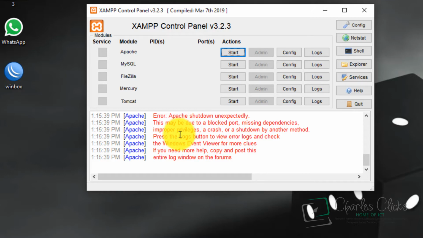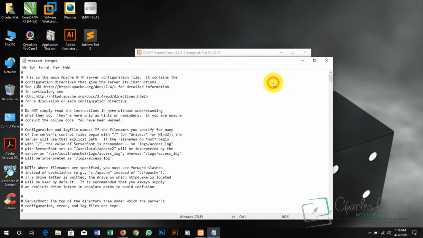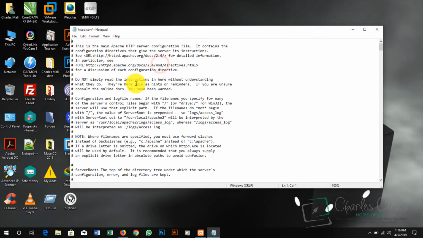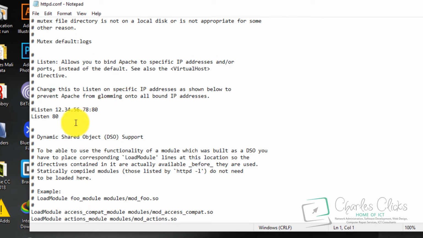So to fix this problem, all we have to do is to click on config here and go to Apache httpd.conf. We have to look for Listen. Now when you find this kind of problem, you see this Listen, you make the port on this Listen 8080.